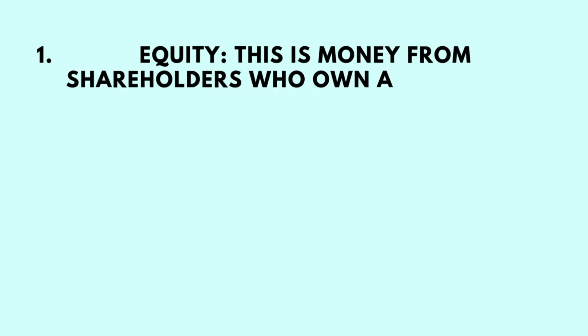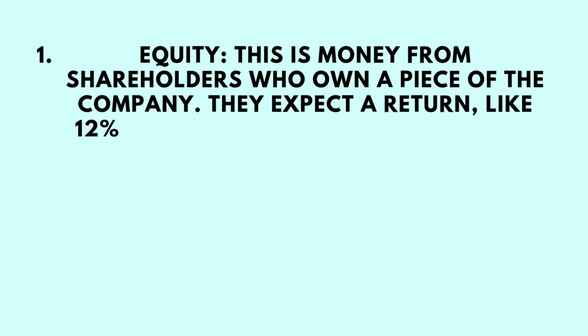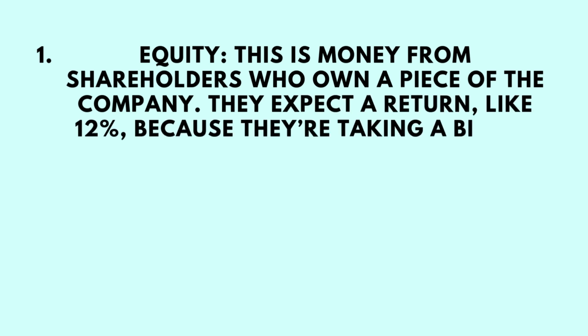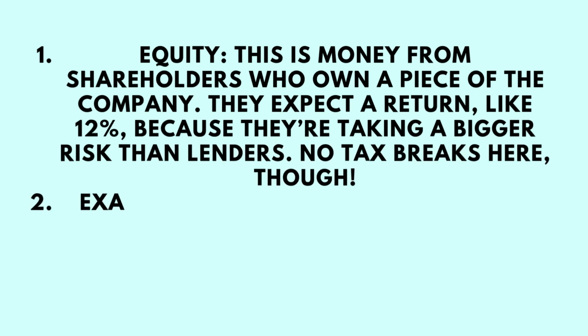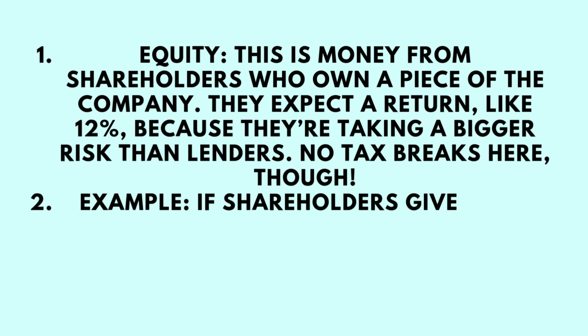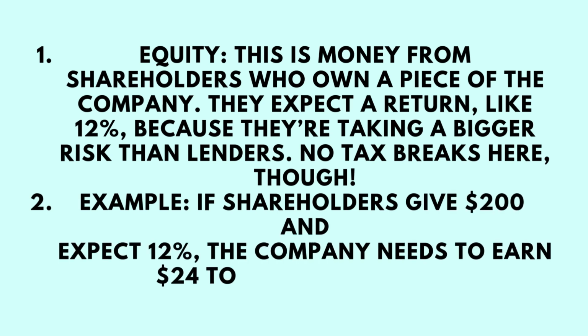Okay. Second one is equity. So this is money from shareholders who own a piece of the company. They expect a return like 12% because they are taking bigger risk than lenders. So no tax breaks here. For example, if shareholders give 200 and expect 12%, the company needs to earn 24 to keep them happy.